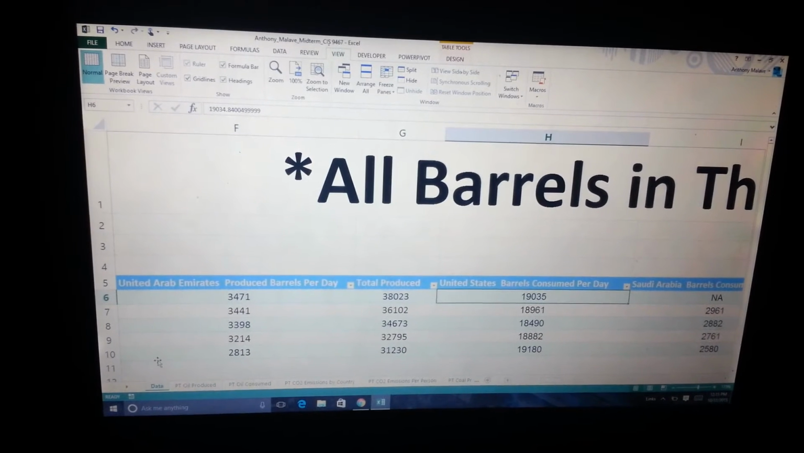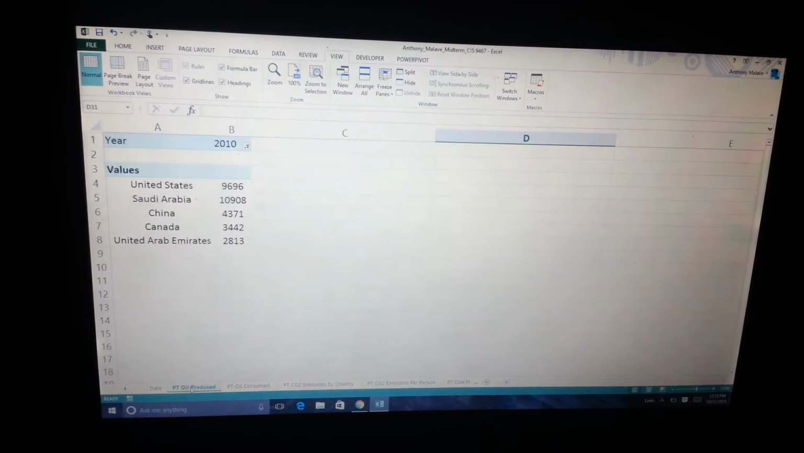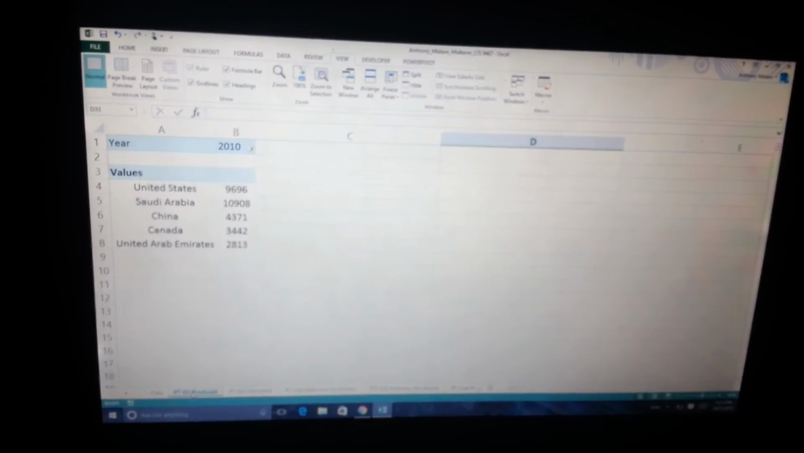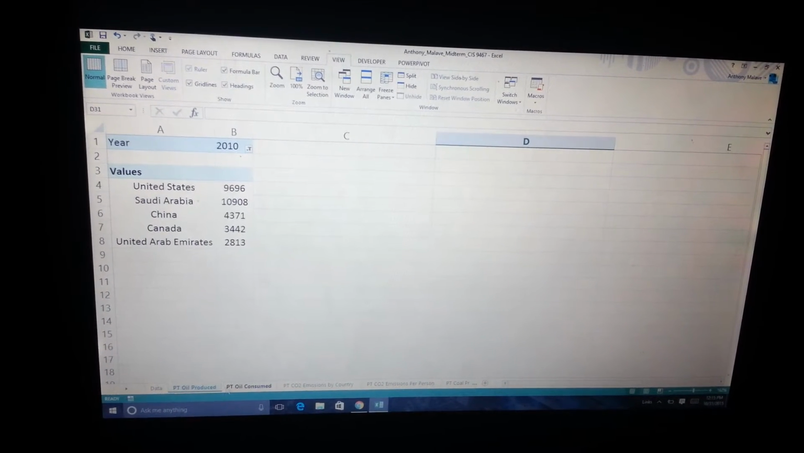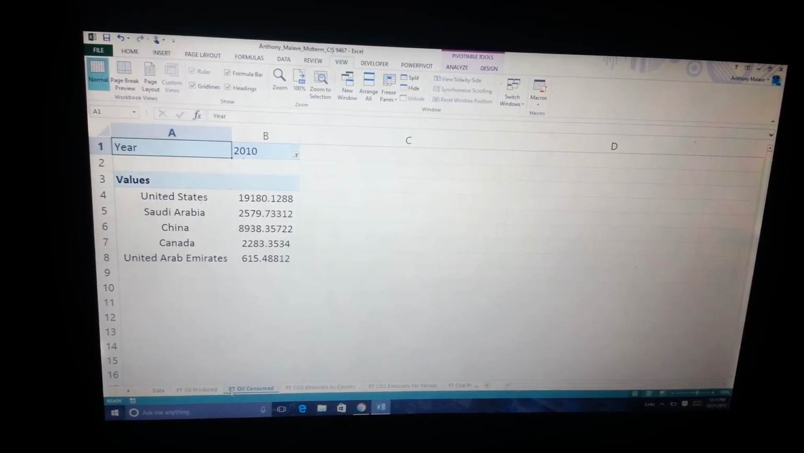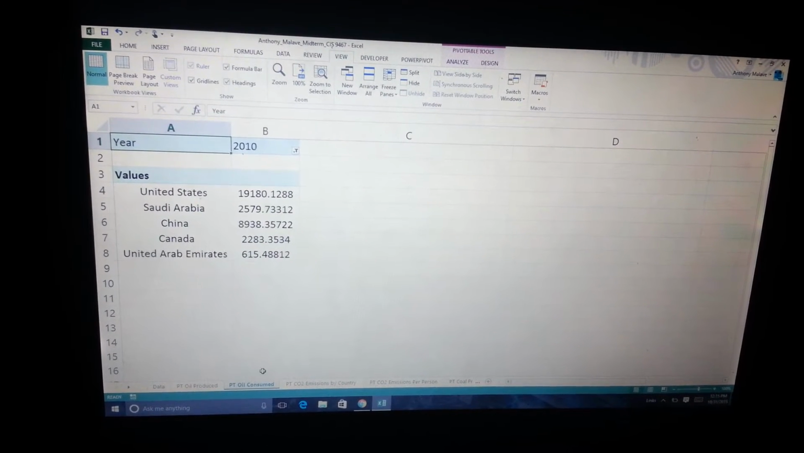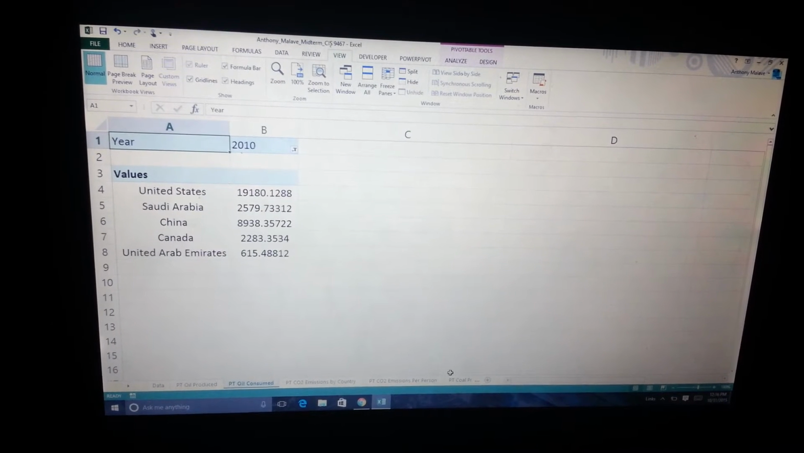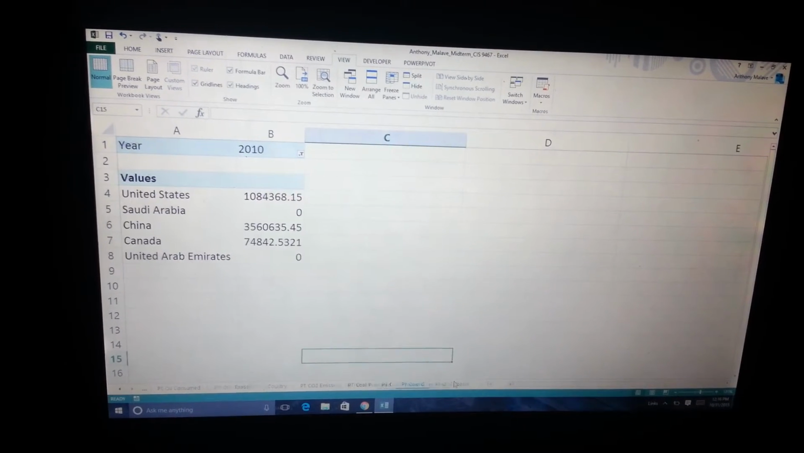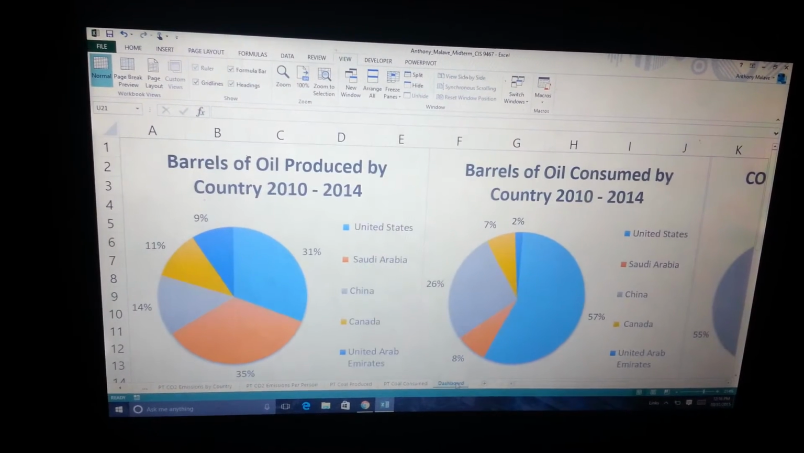So I decided to make a pivot table for each type. There was a pivot table for the production of oil and another pivot table for the consumption of oil. So let's now look at that. I actually have it on my dashboard, all of the pivot charts that I created for this information.